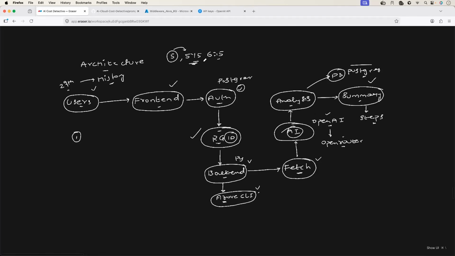So instead, we will maintain a database which stores investigation history, or the past detections. So at 5:15, if someone wants to run, they can just go to the history and see if someone executed it today for a specific resource group. If they have executed the detection for that resource group today, they can just view the history. Along with that, whenever a user runs the cloud cost detective, they should see the real-time progress, right? For example, this is taking 2 minutes of time.